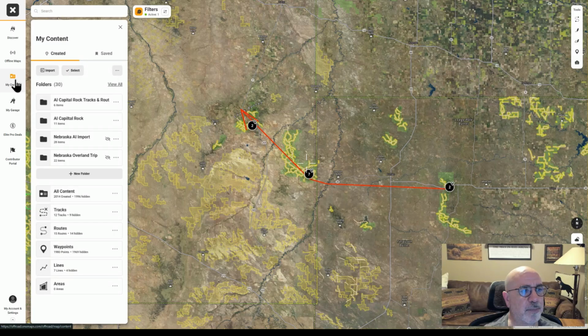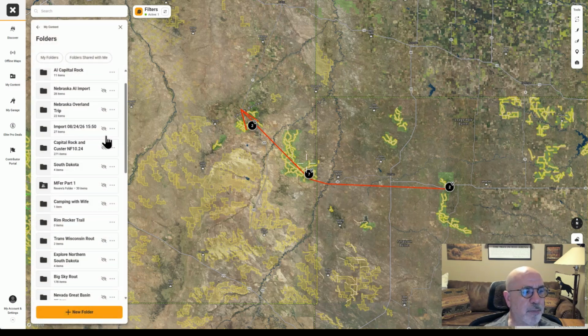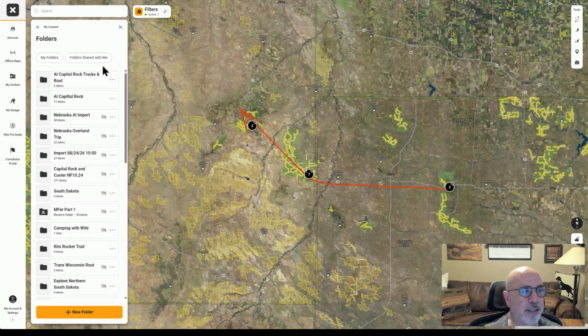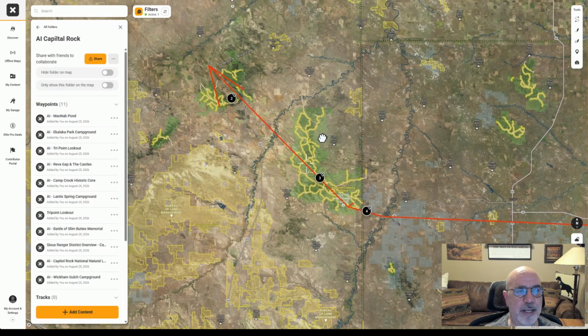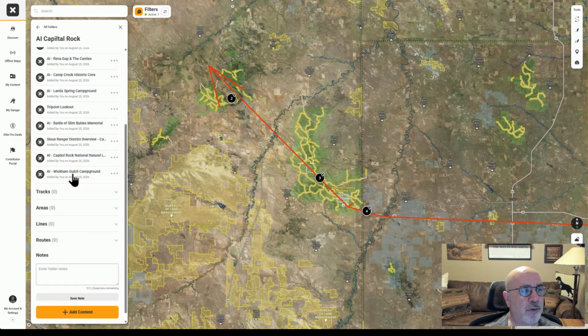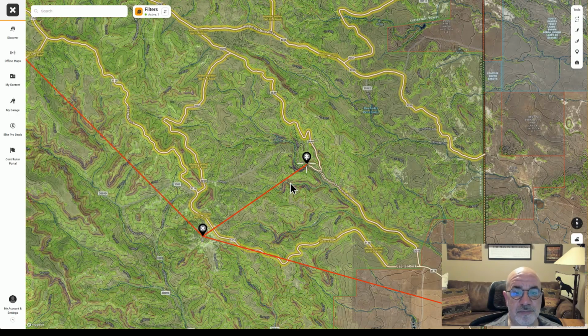If I go in here into my content, and then go into other Capitol Rock files, let me see here. View all. So you'll see here that I have other Capitol Rock files in here. I can look at that, right? So basically, if I want to look at Capitol Rock, I can, and I can get a good detail of the different things to see as I go out there. Or I can come in here and just look at them all, right? So here's Camp Gulch. So basically, that's the end result.